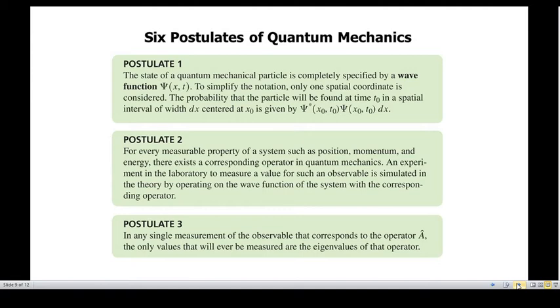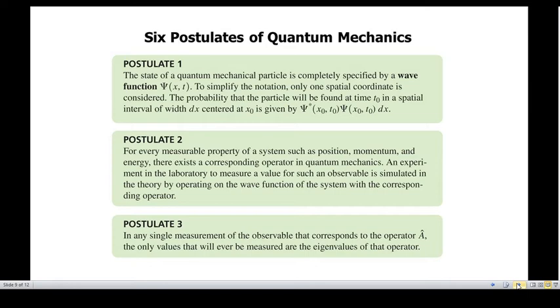Here only a spatial coordinate is considered. The probability that the particle will be found at a time t0 in a spatial interval of width dx centered at x0 is given by psi star into psi into dx. That is the probability. In simple terms, the state of a quantum mechanical system is completely specified by a wave function psi of x comma t. That is postulate number 1.